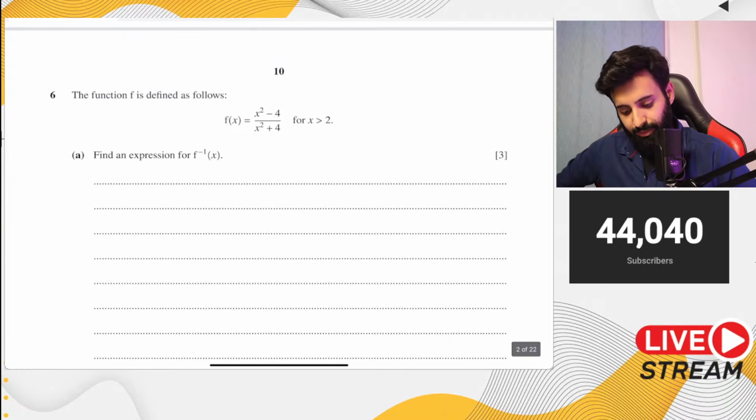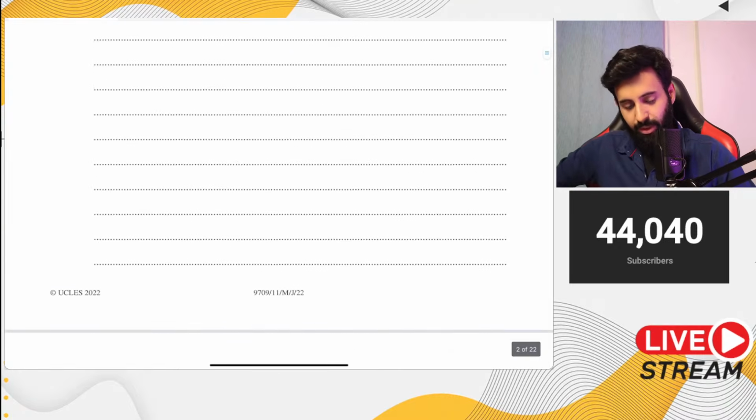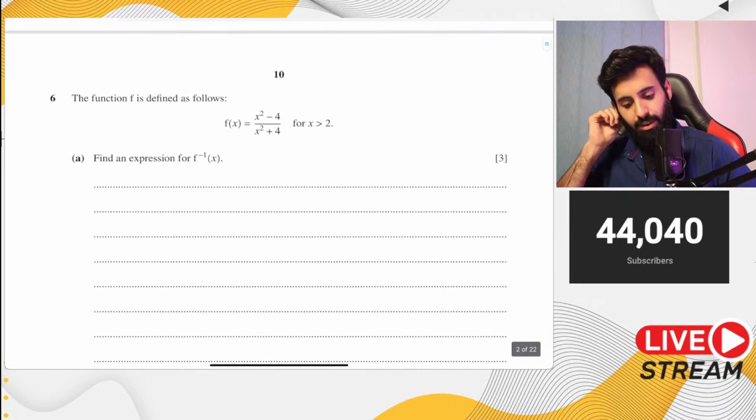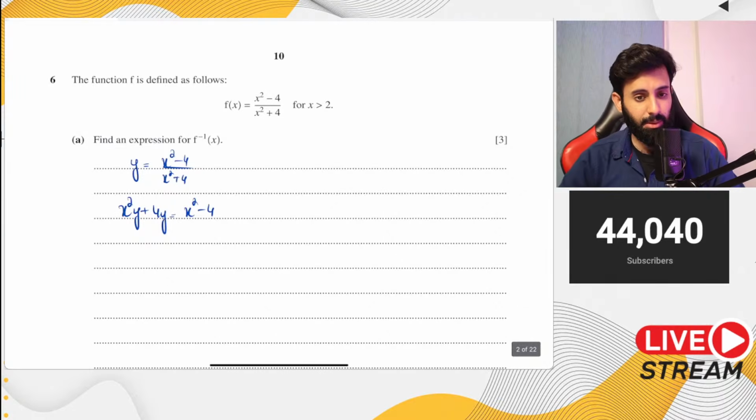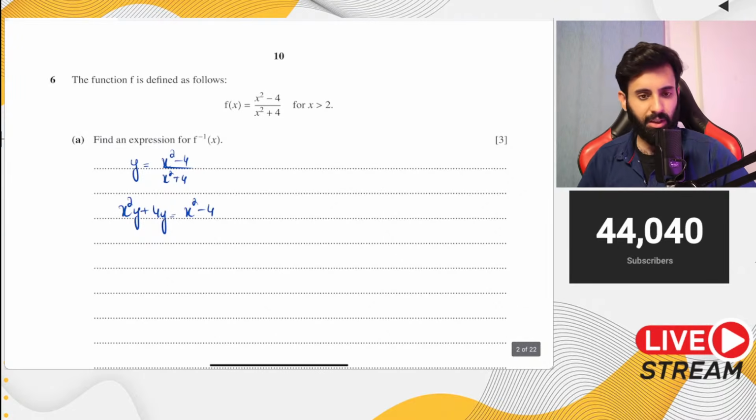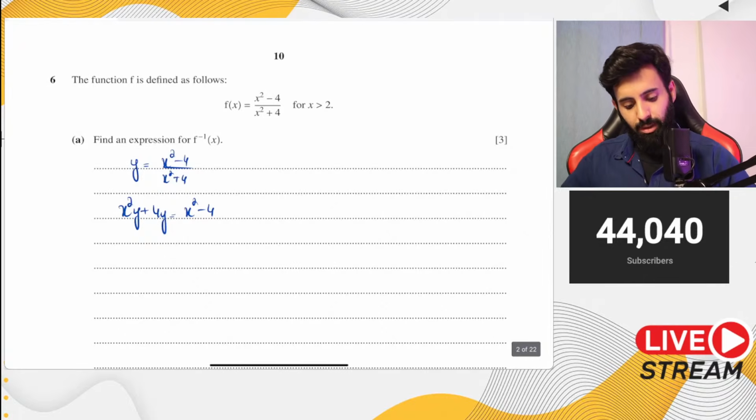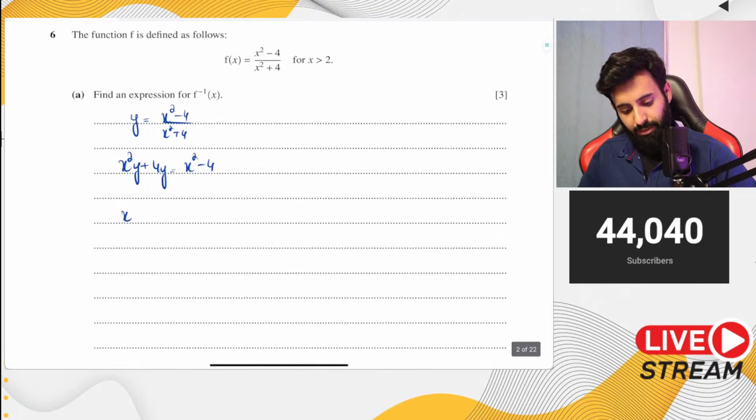So here is a question. This is again fairly recent, from May-June 2022, paper 11. It says the function f is defined as follows. Find an expression for f inverse of x. So y is equal to x squared minus 4 over x squared plus 4. Now you cross multiply. So then you have x squared y plus 4y, which is equal to x squared minus 4. And then remember, when we're finding out the inverse, what are we doing? We're making x the subject. So we get all the x's on one side. So we're going to have x squared y minus x squared, which is equal to minus 4 minus 4y.